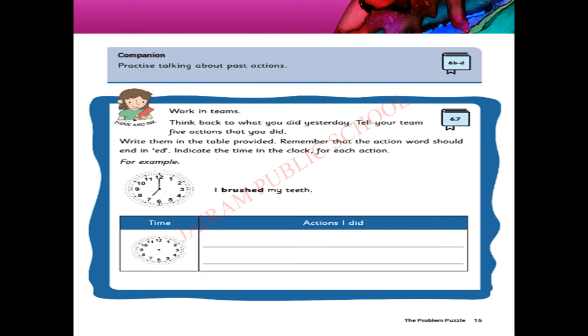Now do this activity, think and ink activity. In this activity, you have to write 5 actions that you completed yesterday. Either you can team with your siblings or neighbors or friends, form a team and discuss the 5 actions you completed yesterday. Mention the time by drawing in the clock. Only the long hand and short hand you are going to draw. For example, if at 10 o'clock you played cricket, draw the 10 o'clock time and then write I played cricket.